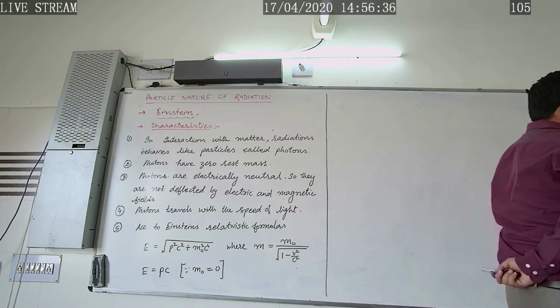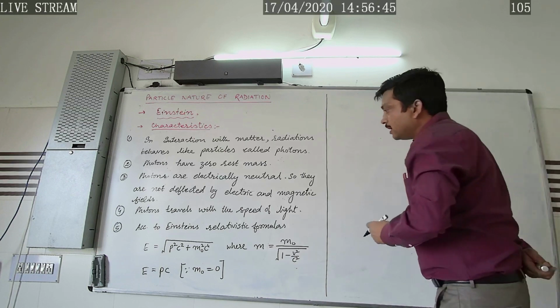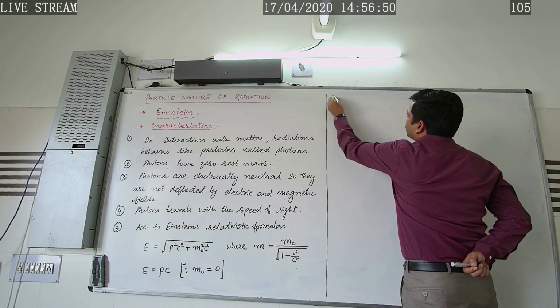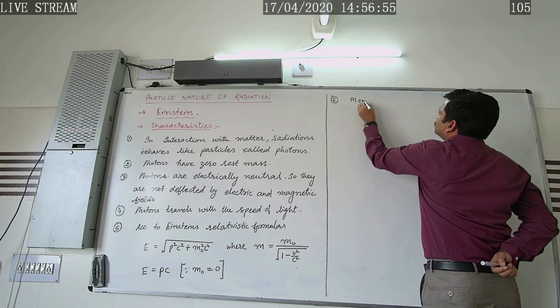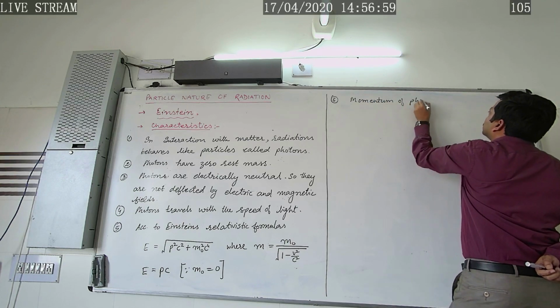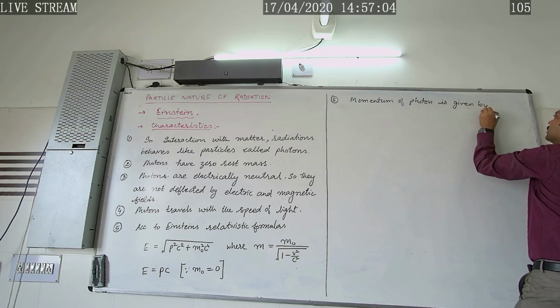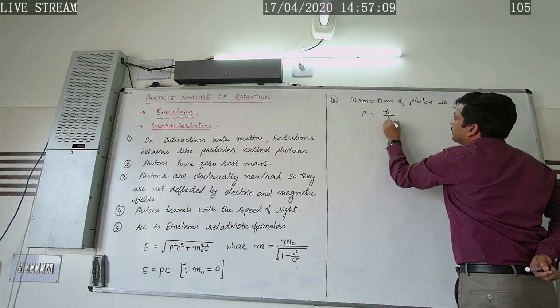In the sixth point, the momentum of the photon is given by P equals h by lambda.